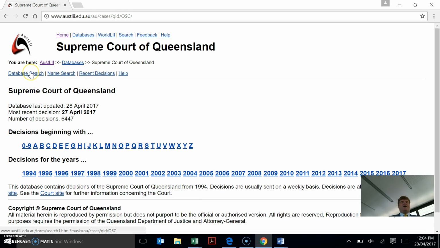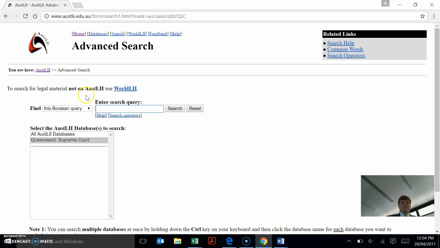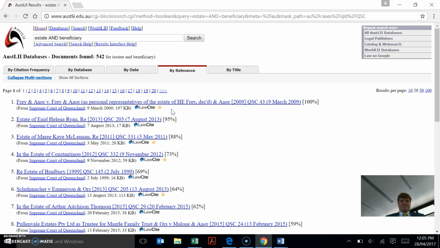If you go to database search, here we can start to narrow some things down. So let's make our goal to find out some cases about wills. I said will is not a good search term. So let's go to estate, and the capital means that both have to be in there. It comes up as one I've already done, just because I've had a look at what's there. So we go estate and beneficiary.